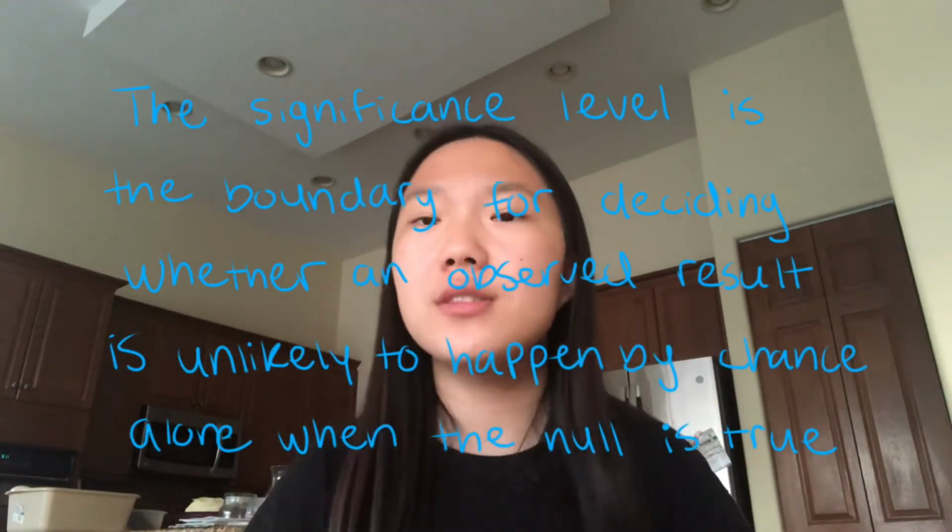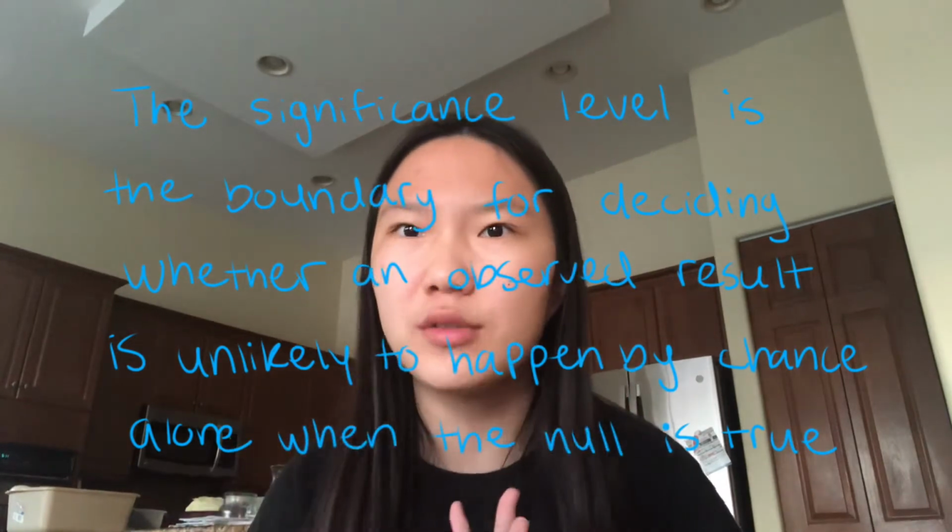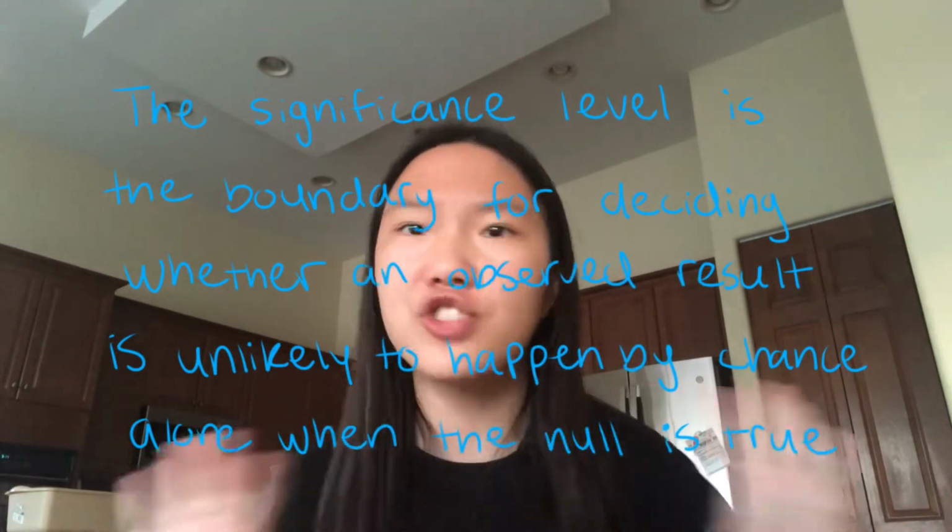Now we compare this value to a threshold called the significance level, which is the cutoff of how much unusualness we will tolerate until we reject this idea completely. So if we find evidence that is so unusual and makes our world look so ridiculous, then the p-value would be smaller than the significance level. And therefore we would reject the null hypothesis, aka reject this world, in favor of the alternative hypothesis.